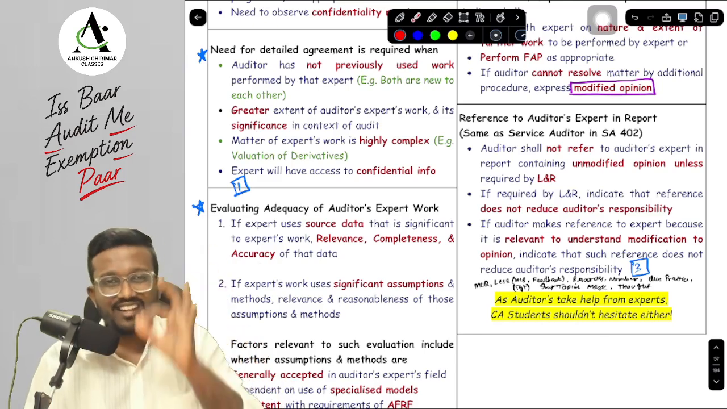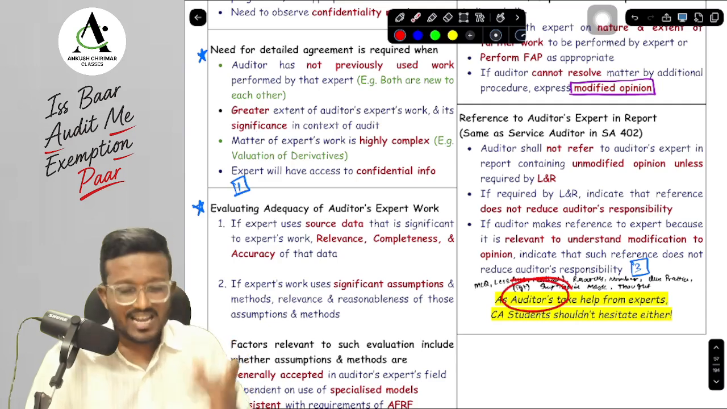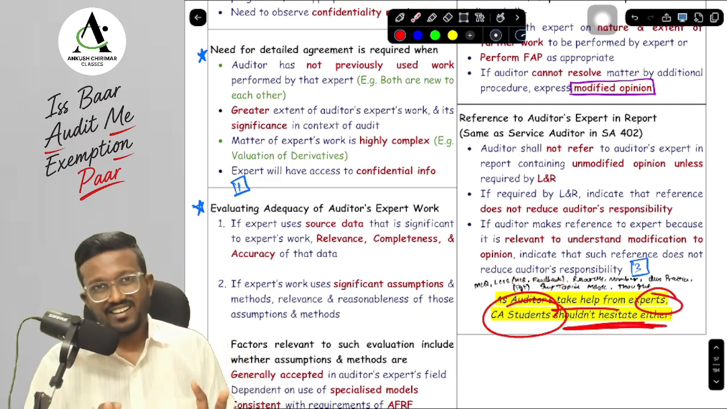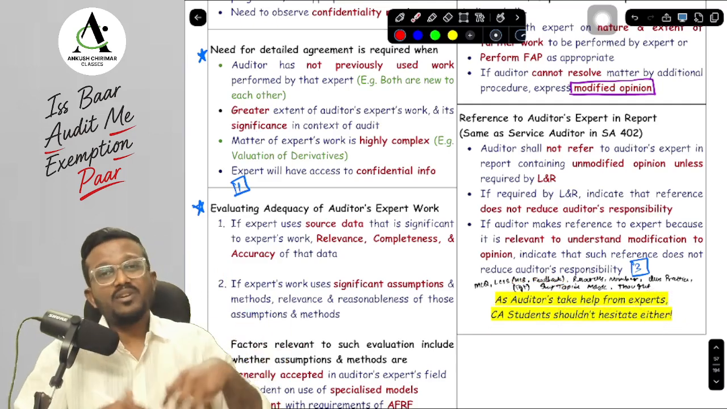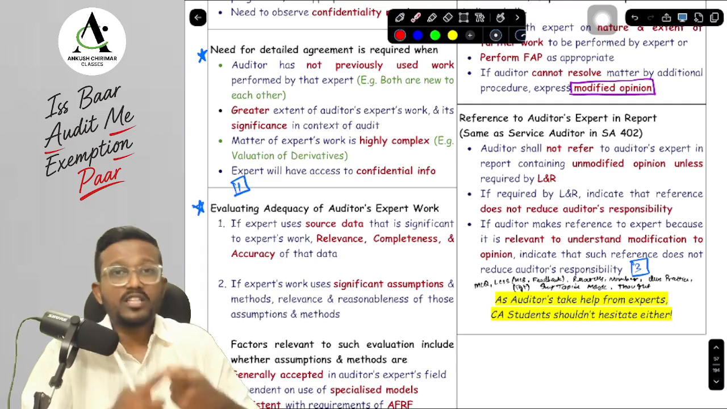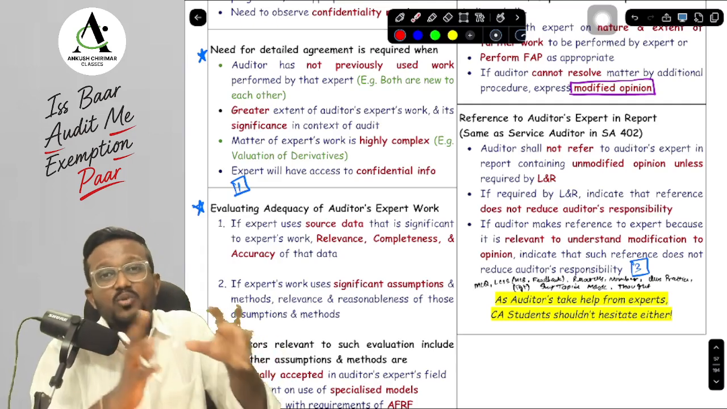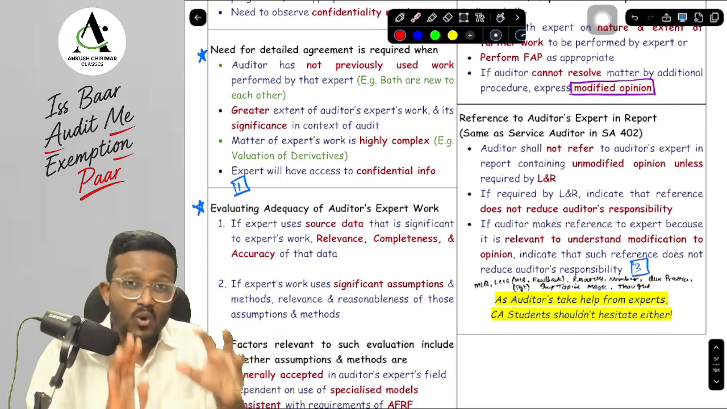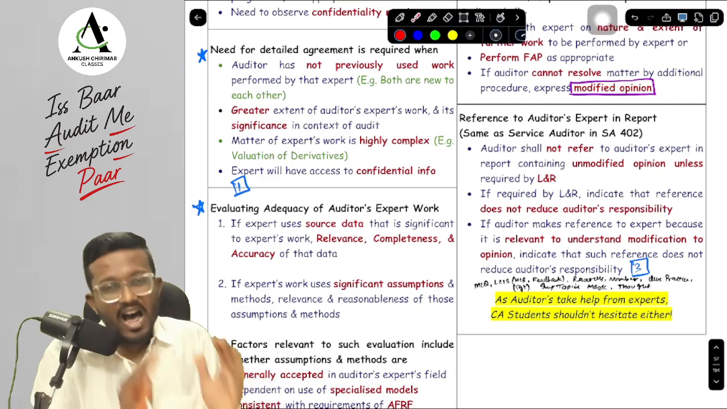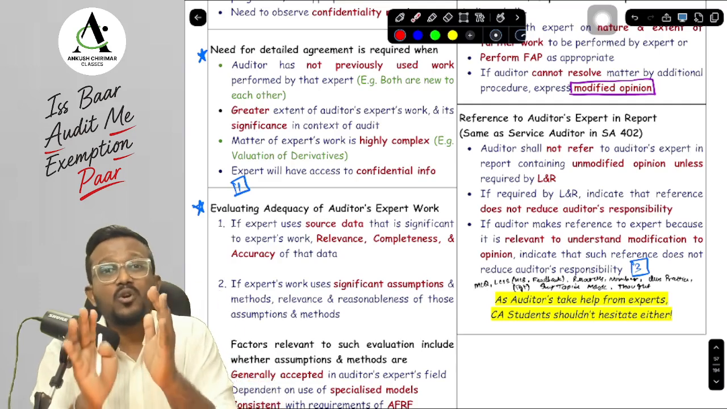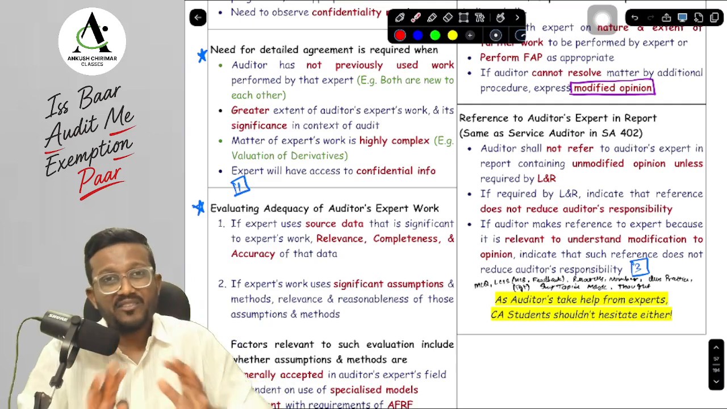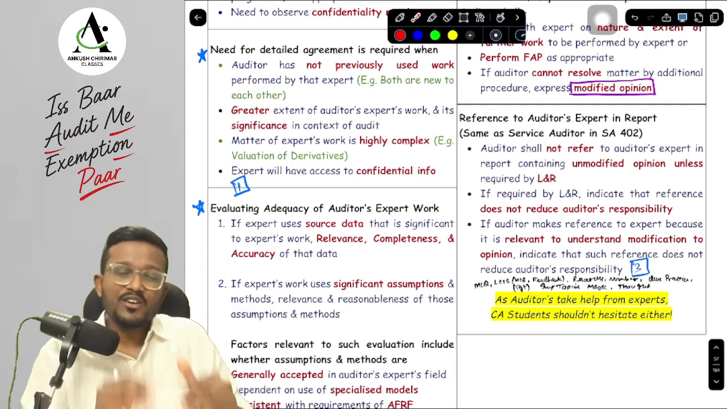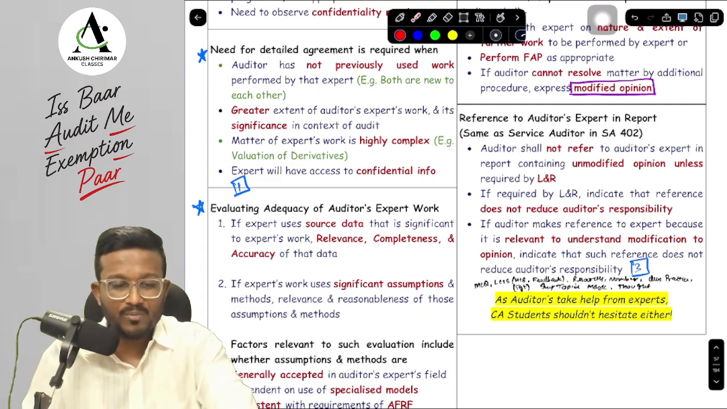And lastly, the last thought that I want to give you is, as auditors take help from experts, CA students shouldn't hesitate either. As auditors take help from experts, CA students can take help from their friends, mentors and faculties, because they are the ones who have lived this journey, who know the mistakes made by other students, who have experienced all these failures. Now they can teach you and guide you so that you don't make the mistakes. So if you know someone and have the accessibility, you should definitely take guidance. You can definitely message me for any guidance. I would be more than happy to help you.